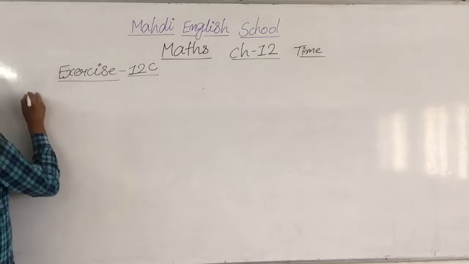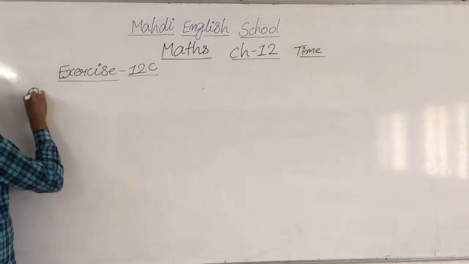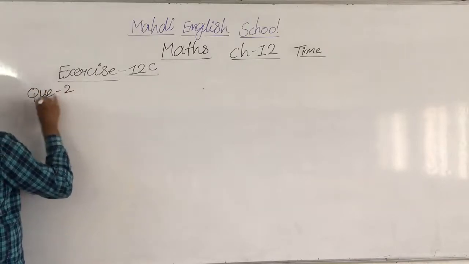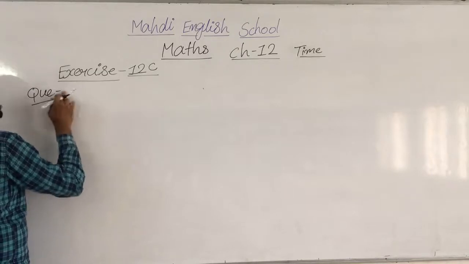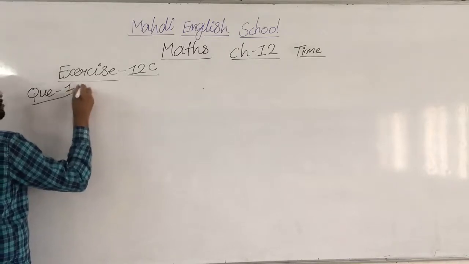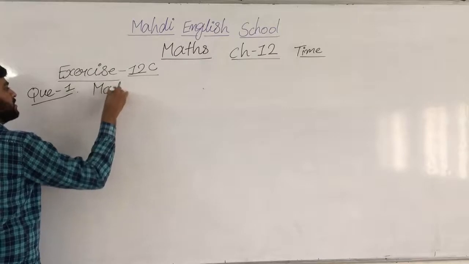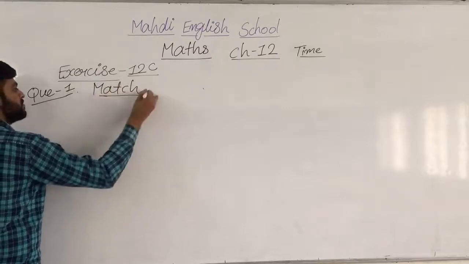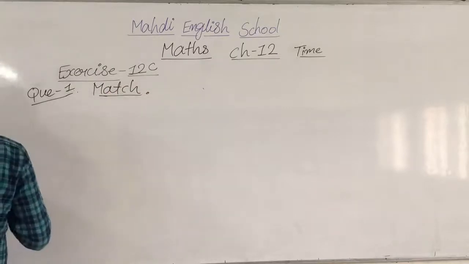In exercise number 12C, what is question number 1? Question number 1 is: match. We have to match the given pairs.